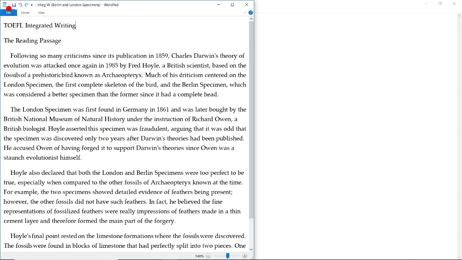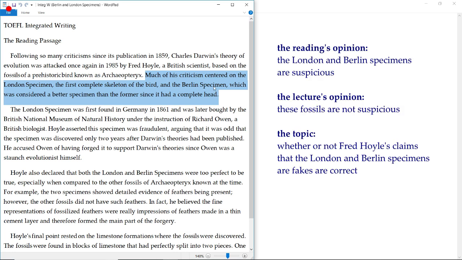We're going to first read the last sentence of the introduction paragraph, which is this sentence right here. "Much of his criticism centered on the London specimen, the first complete skeleton of the bird, and the Berlin specimen, which was considered a better specimen than the former since it had a complete head." Okay, so the word criticism is hinting that the London specimen and the Berlin specimen are both suspicious, okay? And this criticism, his criticism, belongs to Fred Hoyle, who's a British scientist, okay?